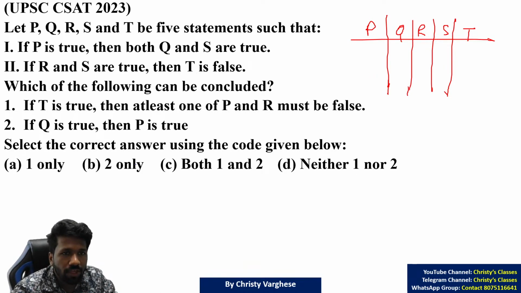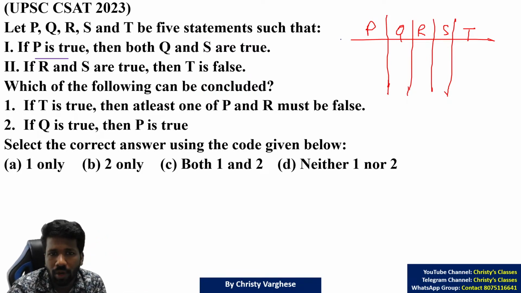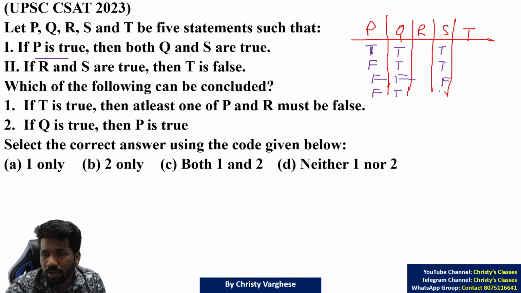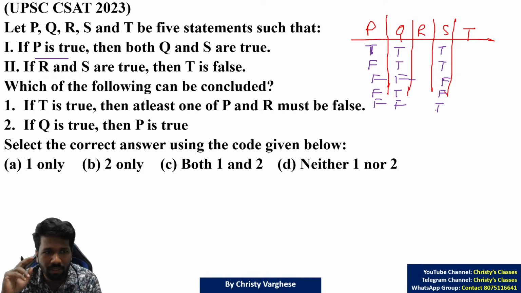So, let P, Q, R, S, T be 5 statements such that if P is true, then Q and S are true. That is a conditional statement. So, if P is true, Q and S are true. But what if P is false? Then different things can happen. Maybe Q and S are true. Maybe both of them are false. Maybe first one true, next one false. Maybe first one false, next one true. All these are possible. Are you getting the point?